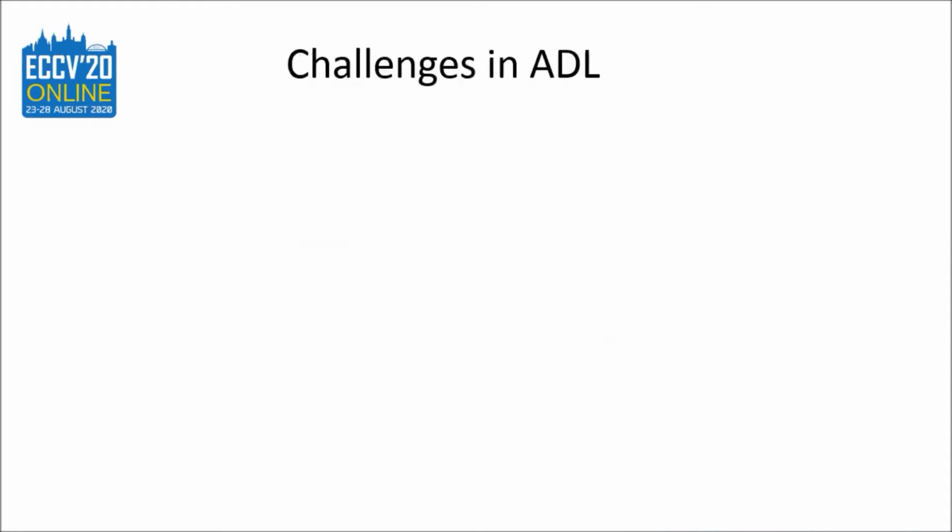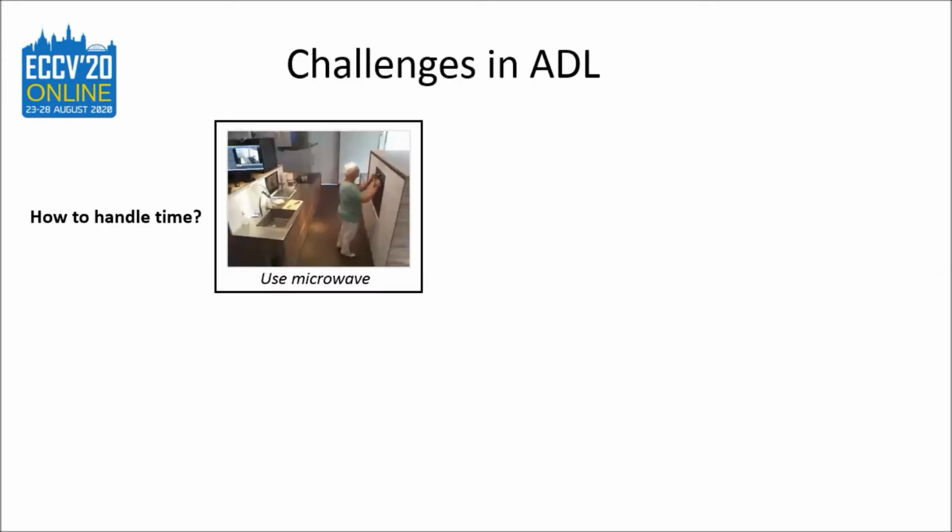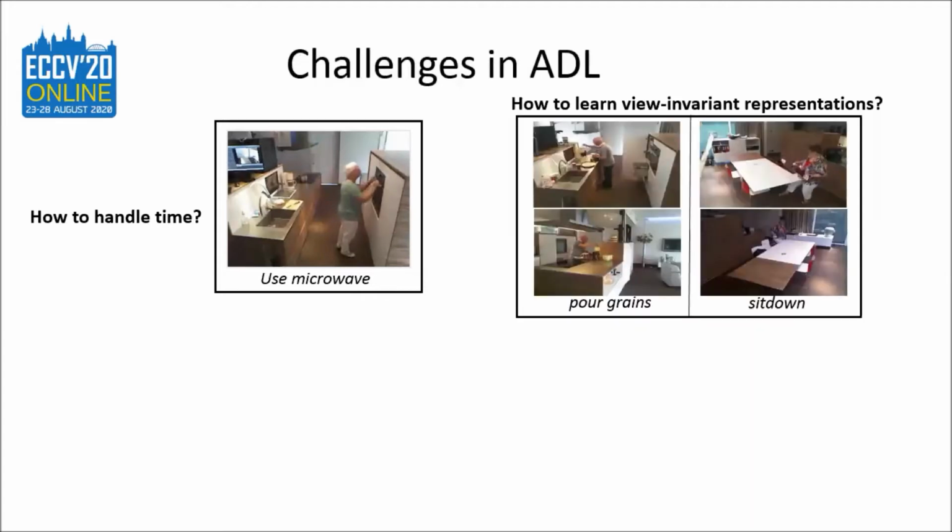Now let's discuss the challenges in ADL. One of the common challenges in all video representation problems is how to handle time. The next challenge is how to learn representations which are view invariant, because these videos are generally captured by fixed monitoring cameras from different views. So how can we learn representations which are invariant to multiple views?